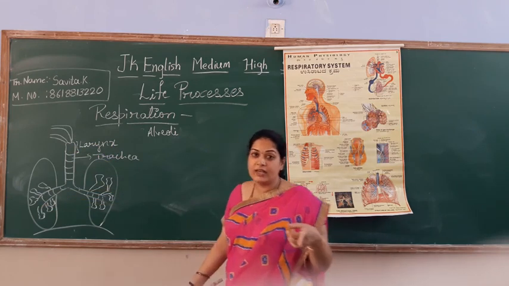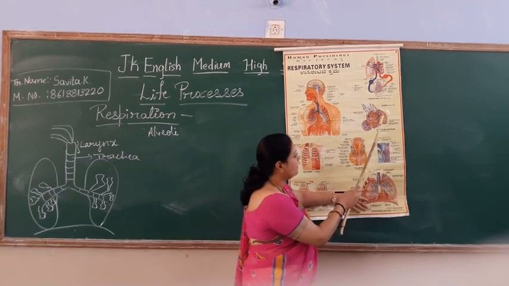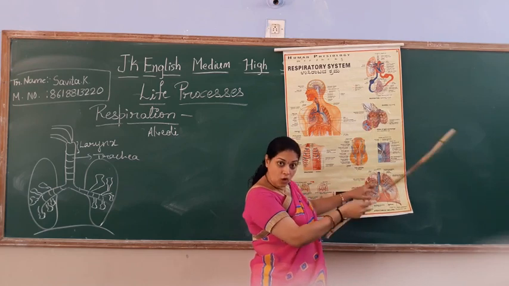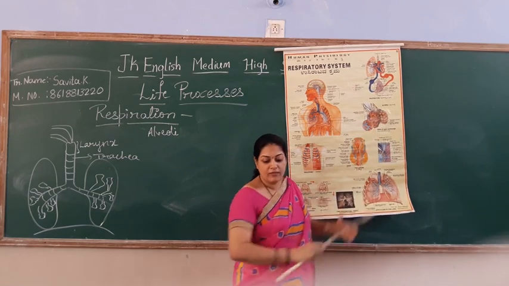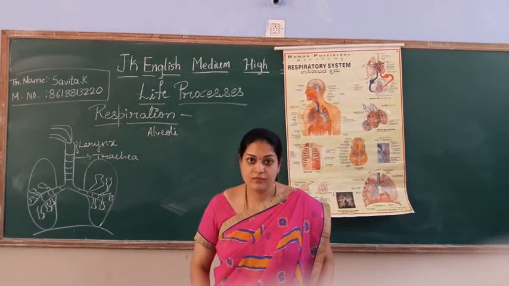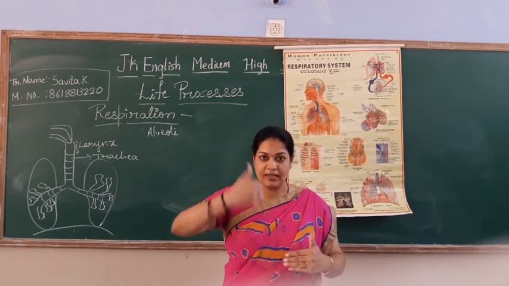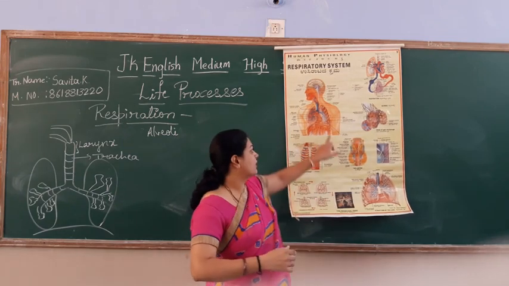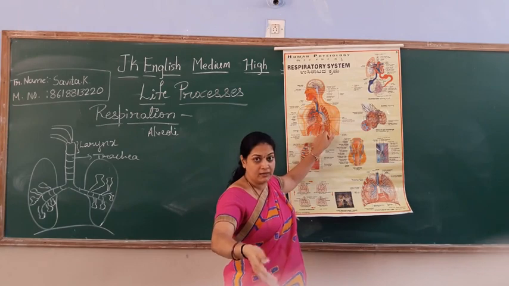At last where will it reach? Yes, alveoli. The alveoli are covered with blood vessels, so your oxygen will be taken by the blood. That we will call oxygenated blood. So the first step is breathing. You have inhaled the oxygen. Oxygen will go to the lungs, nothing but the alveoli part. The alveoli will give it to the blood. This is the second